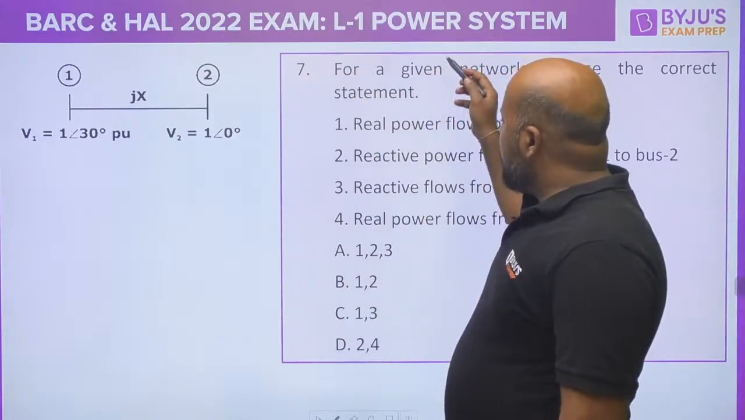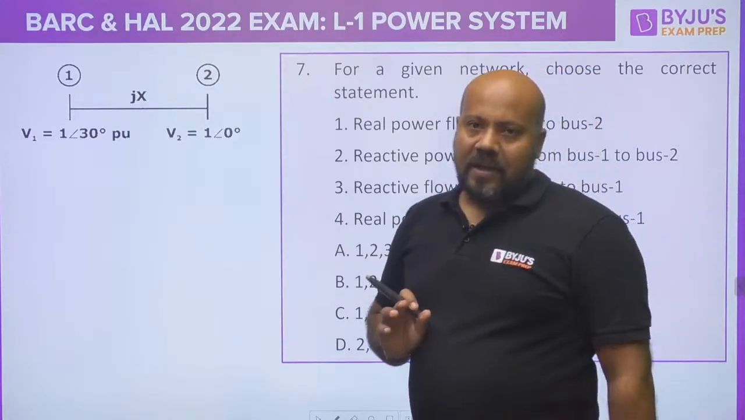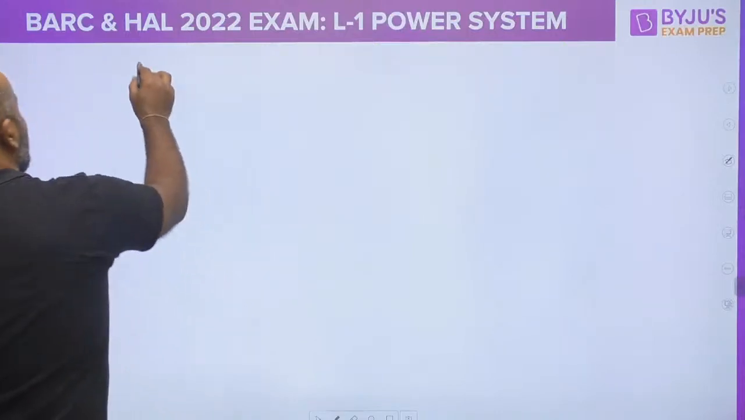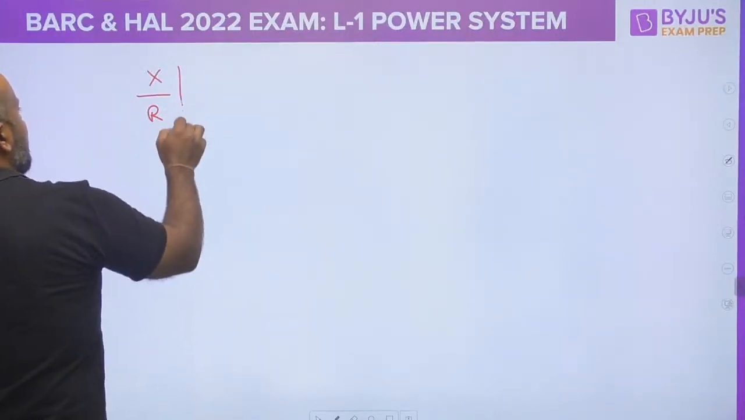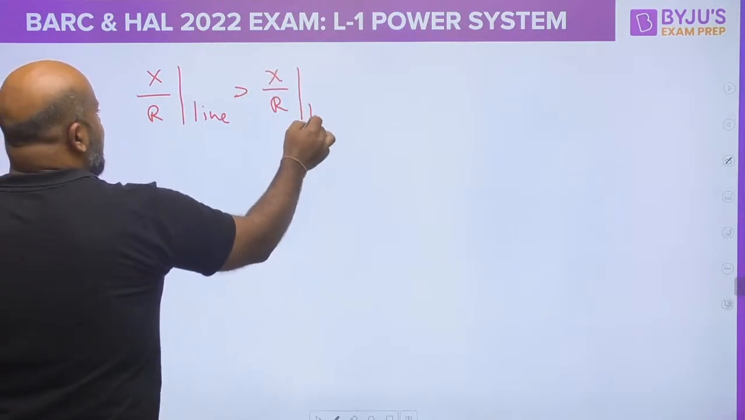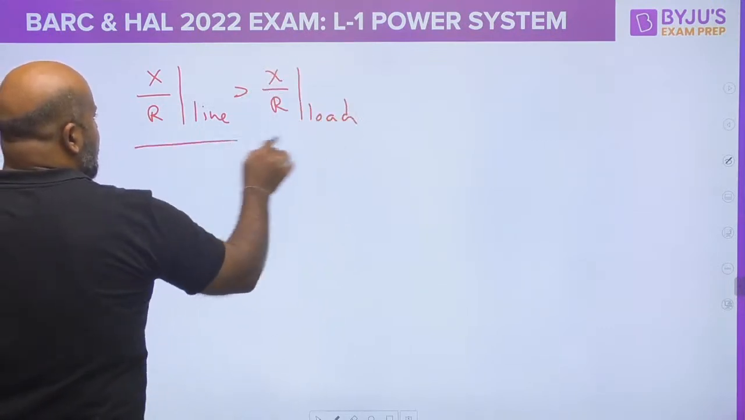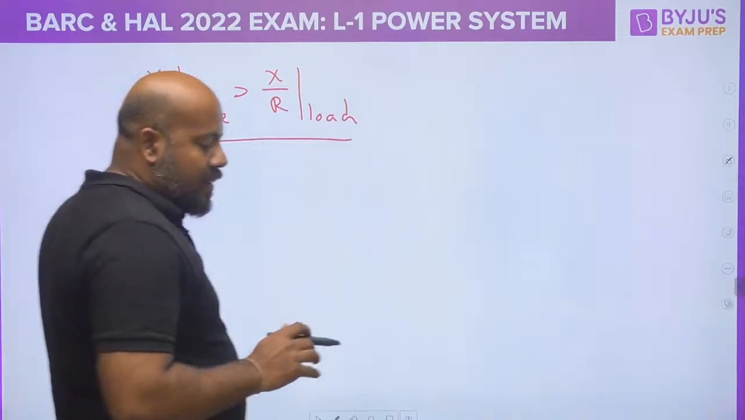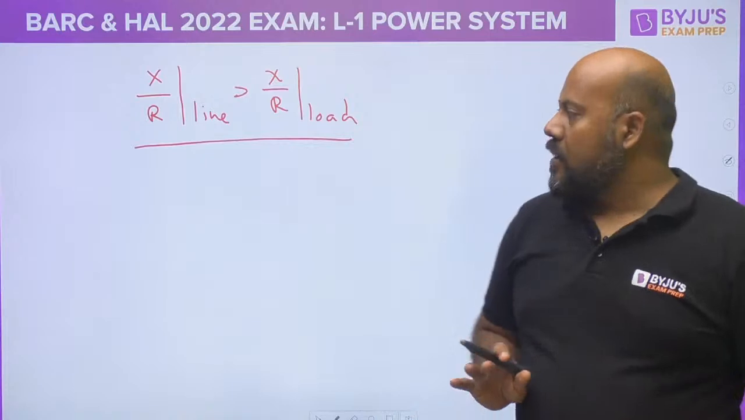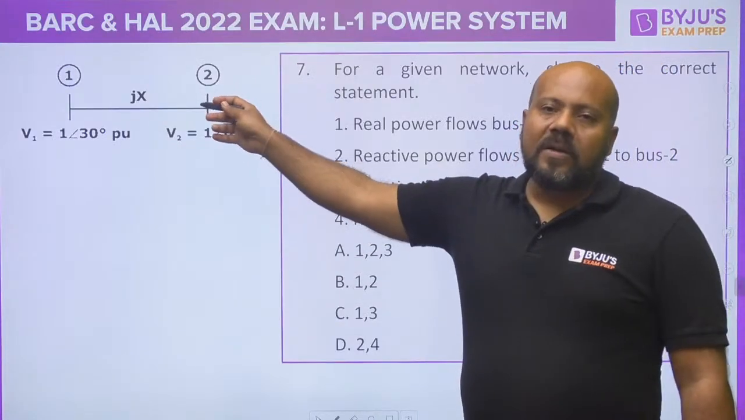He is asking the direction of real power. How do we find the direction of real power? The first thing we have to check is X by R of the line greater than X by R of the load. If this condition is fulfilled, then we say that the real power flows from the leading voltage terminal to the lagging voltage terminal.